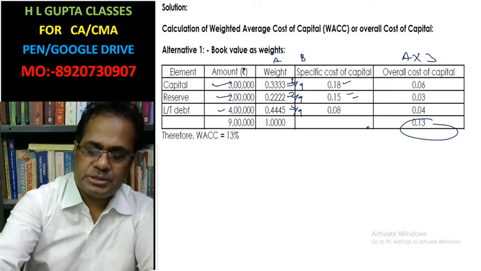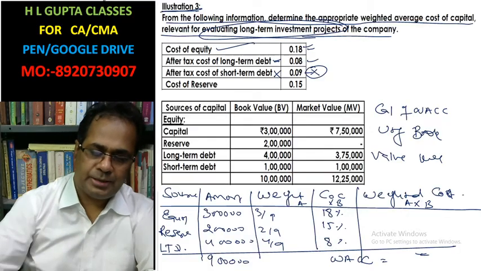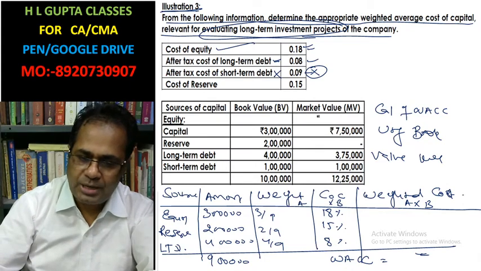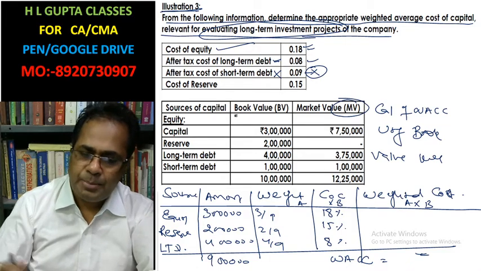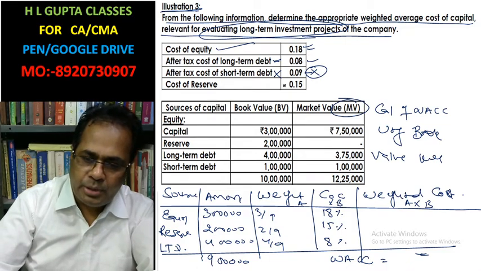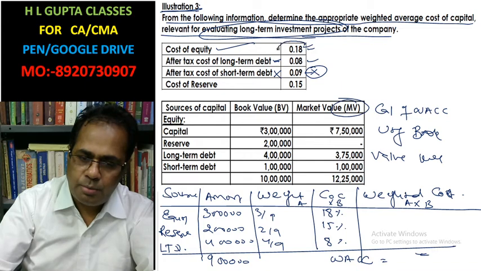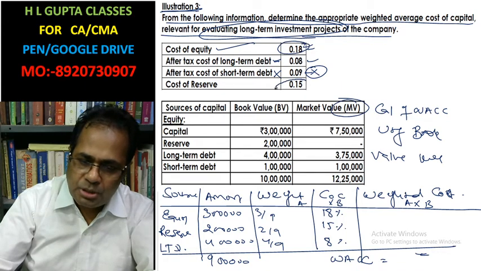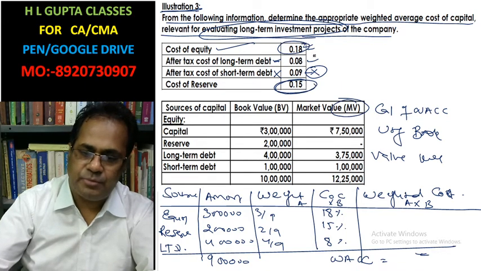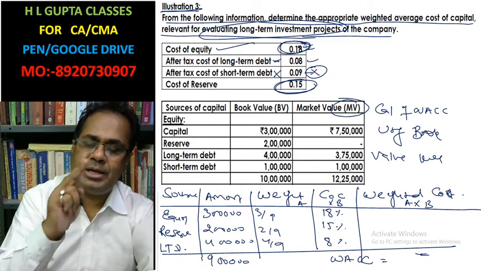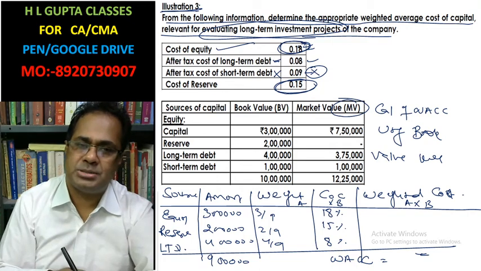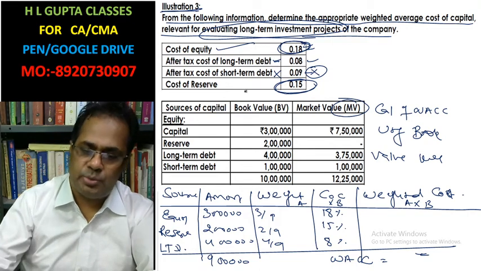Now, in the second part, the question is the same. In the second part, you have to calculate on market value. When equity cost and cost of reserves are different, then the total market value of equity is divided into two parts: one for equity capital, another for reserve.